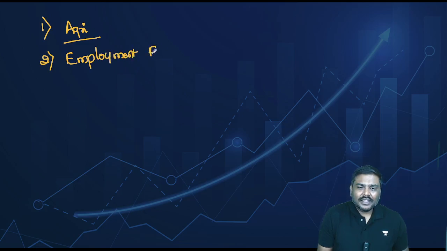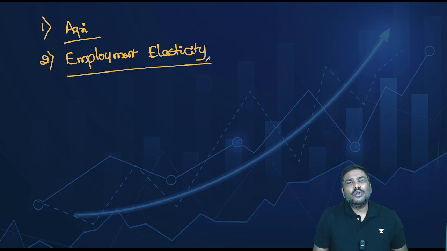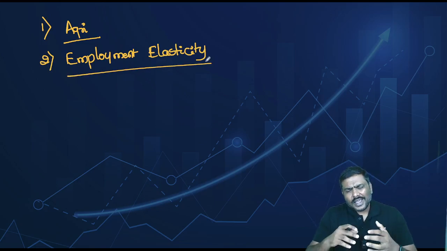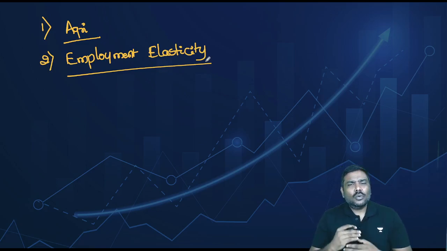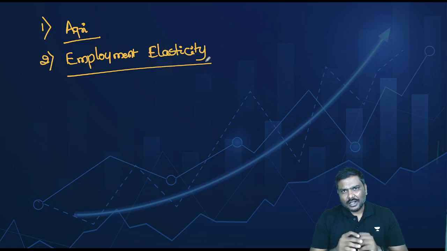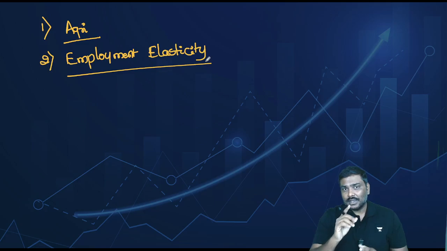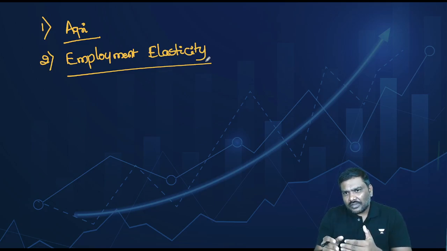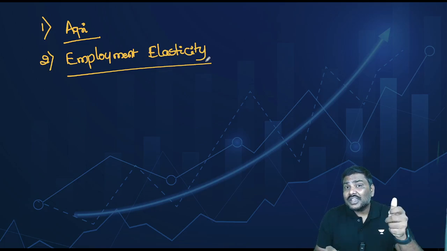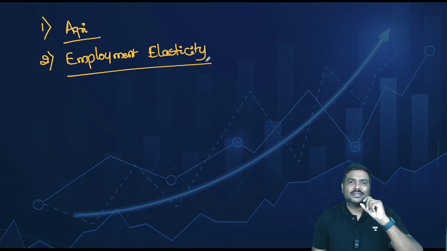Second observation, the employment elasticity. This is interesting. Please remember this. The employment elasticity has not improved by a large number. In fact, the article says employment elasticity, employment growth rate has stagnated over a period of time. Now, what is employment elasticity? Employment elasticity simply measures the productivity of growth in terms of generation of jobs. I'll repeat my statement. How productive is your GDP growth in terms of creation of jobs? That is called employment elasticity.